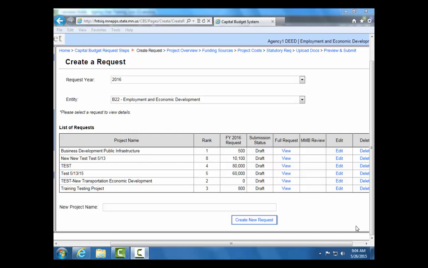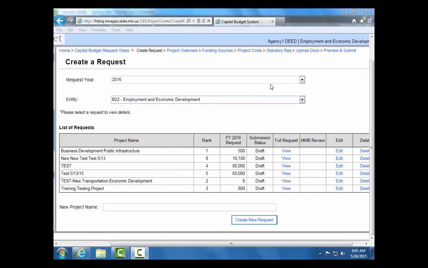From this screen, you are able to view all requests that have been entered. Depending on the request submission status, you are also able to edit or delete a request. All requests on this screen are in draft status. Requests that are in draft or preliminary status may be edited or deleted. Once a request is in final submission status, it may not be edited or deleted.